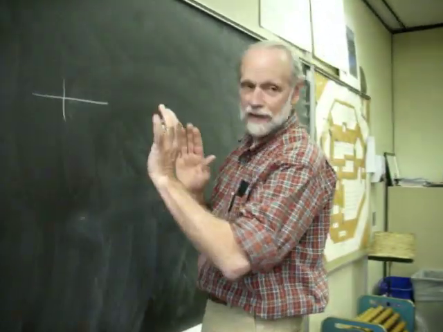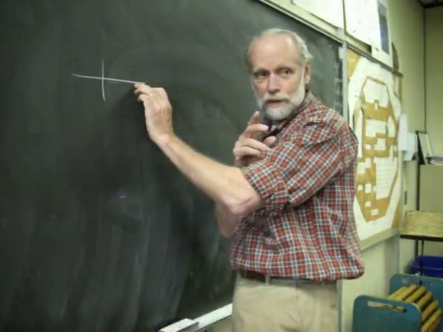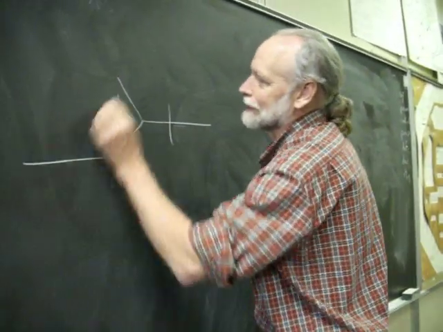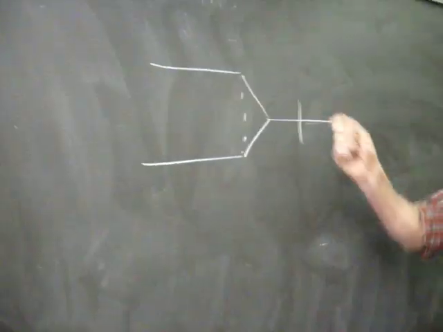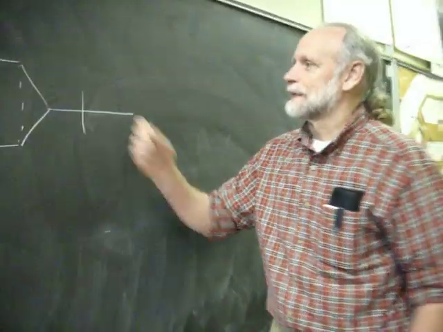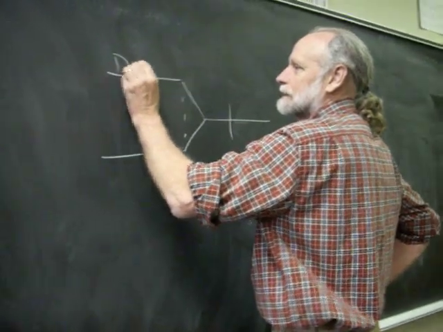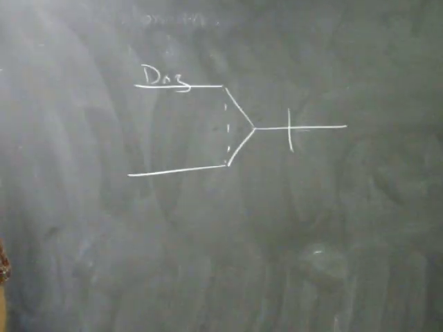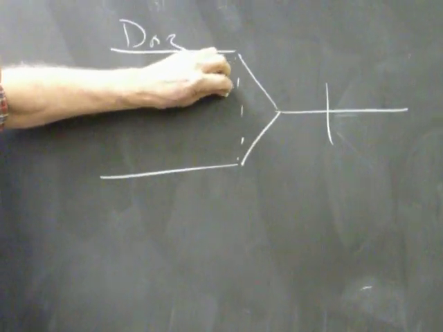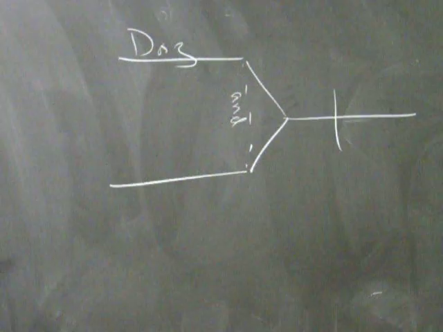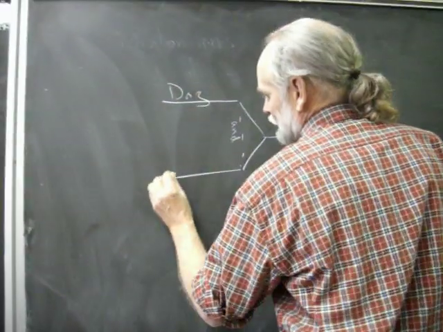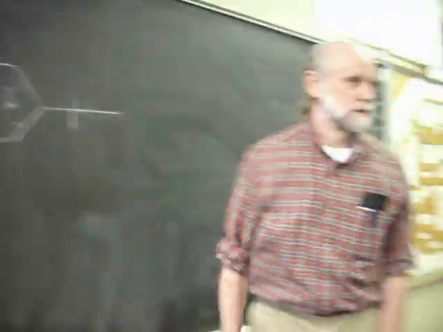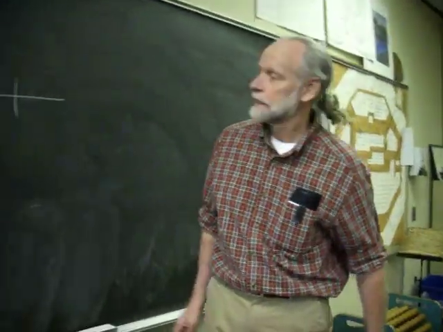Well, if we have two things that are being told about, now we do this, and kids think of this as a rocket. So instead of having dogs bark, I could have dogs, and I think this depends a little whether it's inside or outside. I think it depends a little bit whether you're left-handed or right-handed. I don't really care which side of the line you put it on. Dogs and cats. Now I'm going to tell something about two things. The subject is now compound.